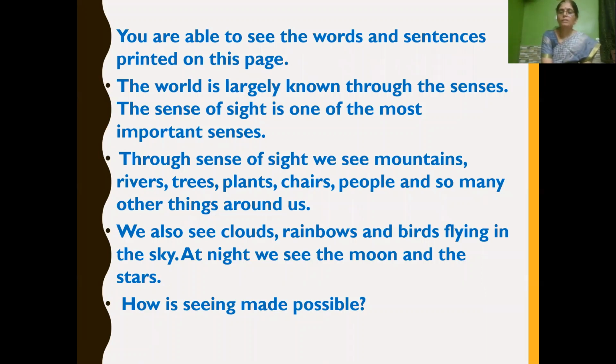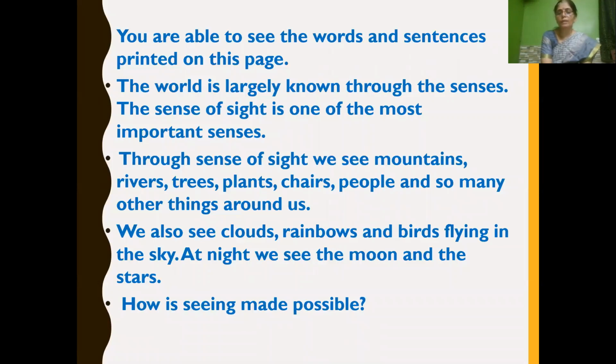Through this sense of sight, we can see various objects around us, like mountains, rivers, trees, plants, people, and so many other things. We also see clouds, rainbows, and birds flying in the sky. And at night, we see the moon and the stars.